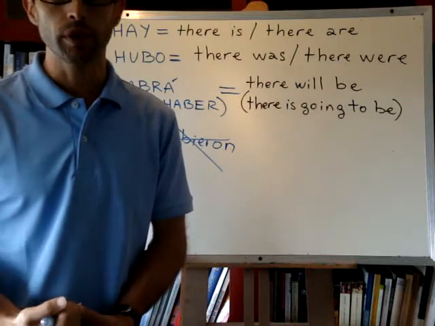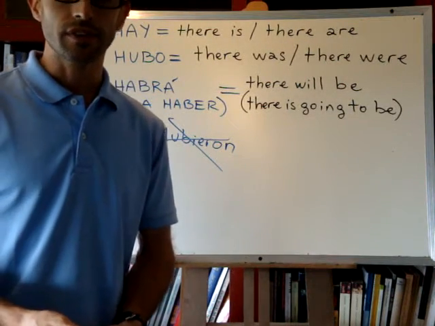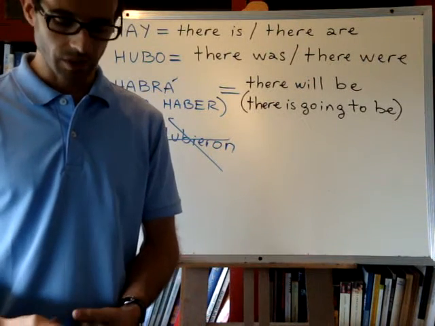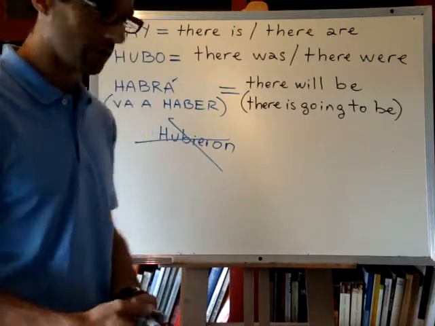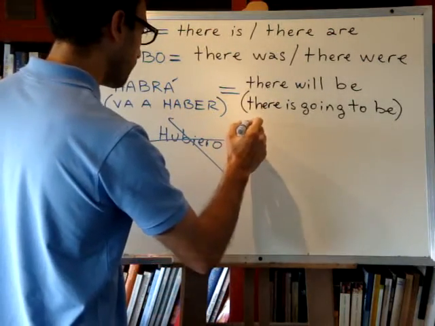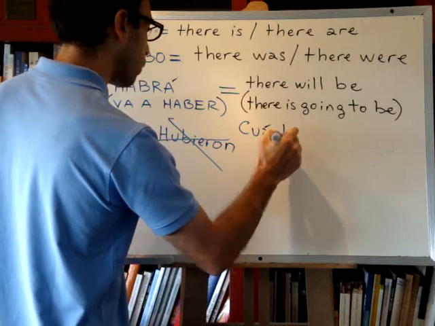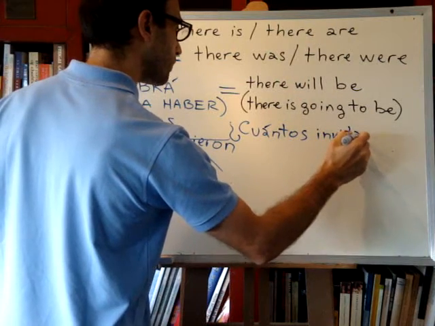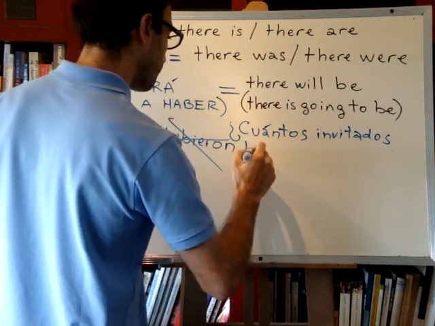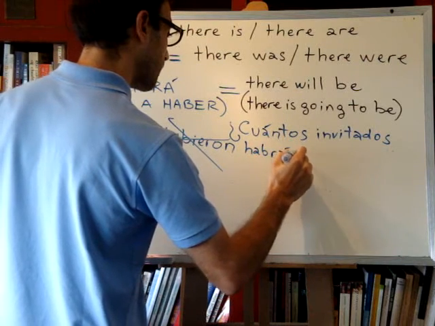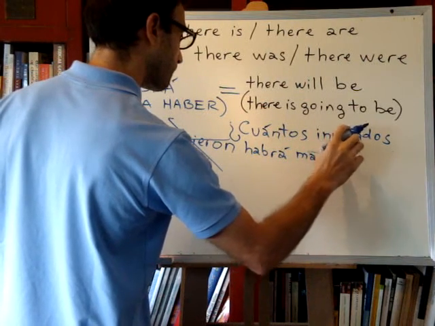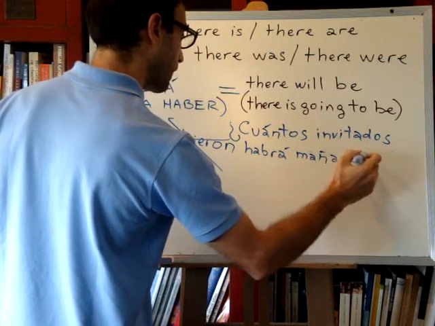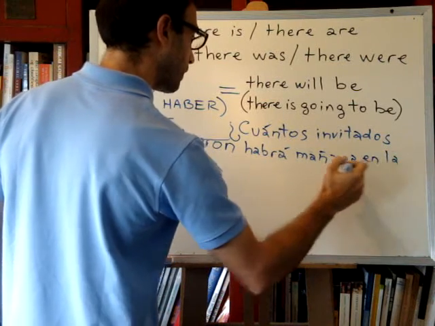So, for example, I want to ask, how many guests will there be tomorrow at the party? I would say, how many is cuántos, right? ¿Cuántos invitados habrá mañana en la fiesta?